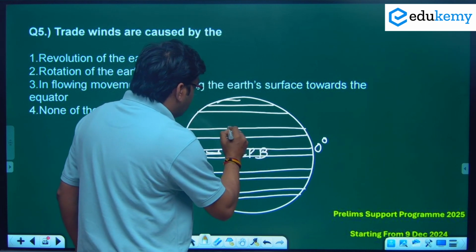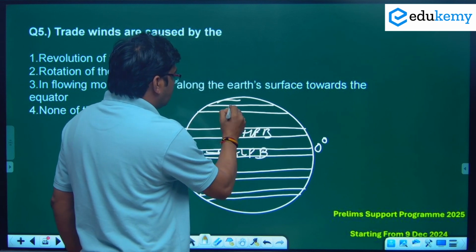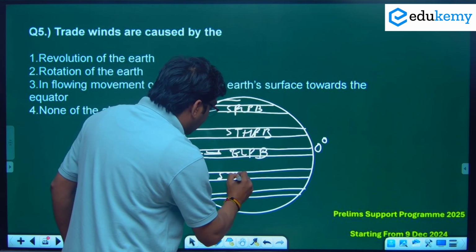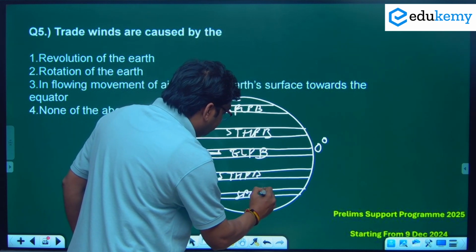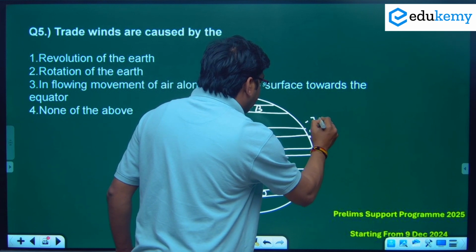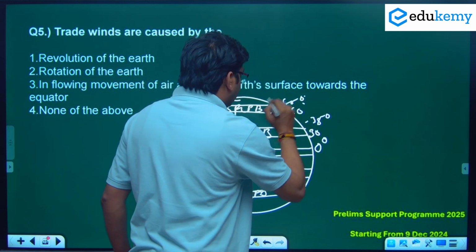This is called the subtropical high pressure belt, and this is called the subpolar low pressure belt. Same here, subtropical high pressure belt and subpolar low pressure belt. This is 30 to 35 degrees north latitude, and this is 60 to 65 degrees north latitude.